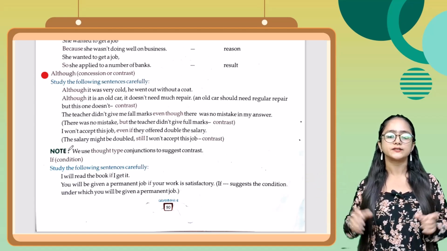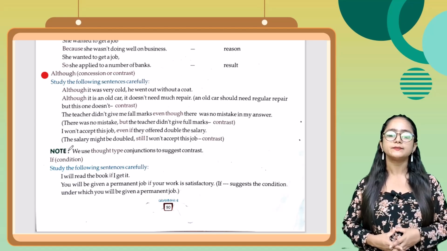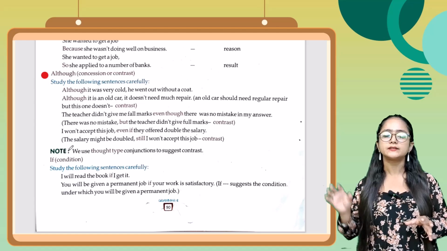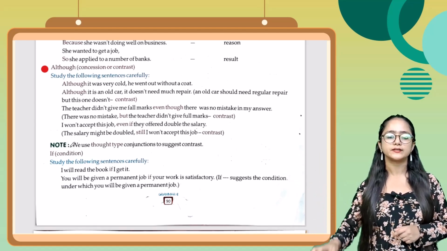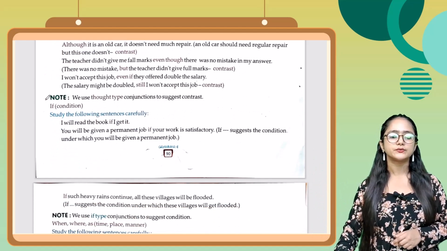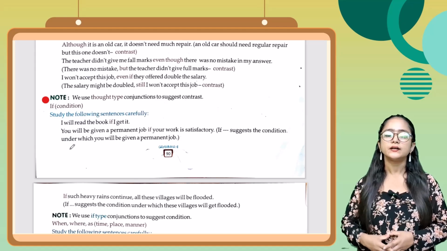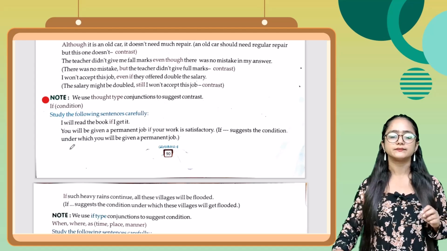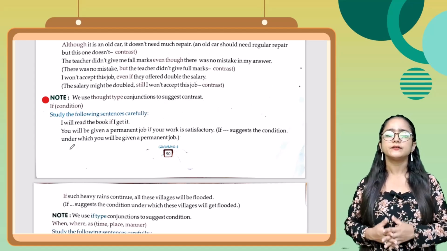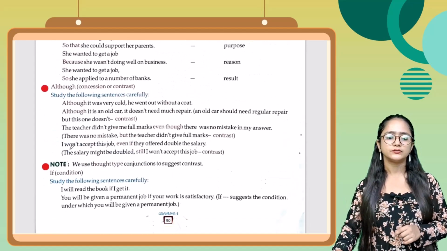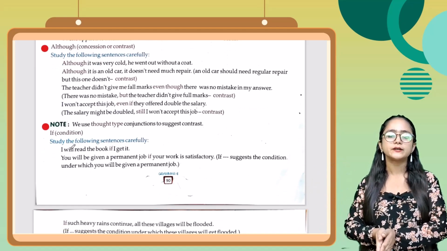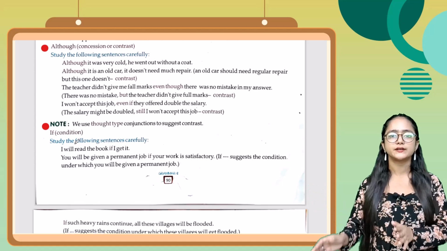This is the contrast form. Next one, I won't accept this job even if they offer double the salary. The salary might be double, still I won't accept this job. This is the contrast one. Now before moving further students, there is a note. We use although type conjunction to suggest contrast. Students यहाँ पर although होगा. We use although type conjunctions to suggest contrast. Contrast suggest करने के लिए हम use करते हैं.